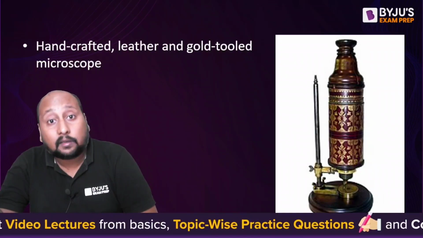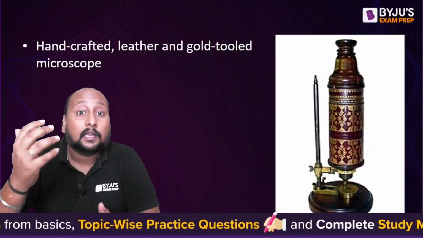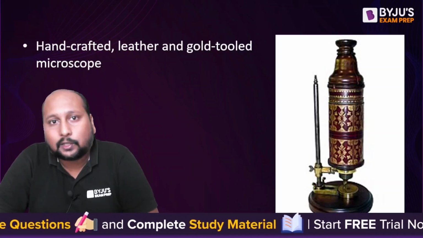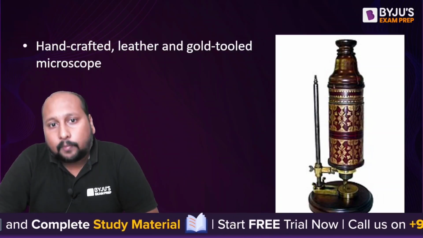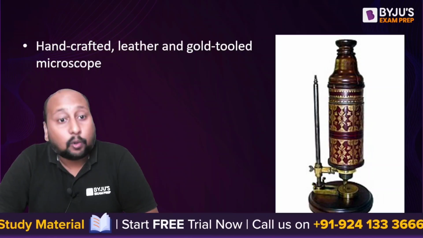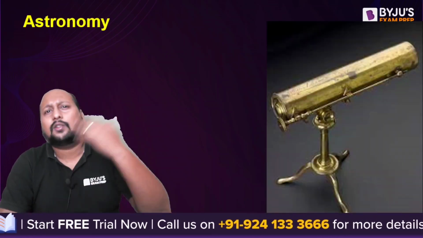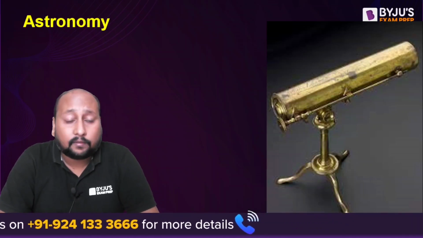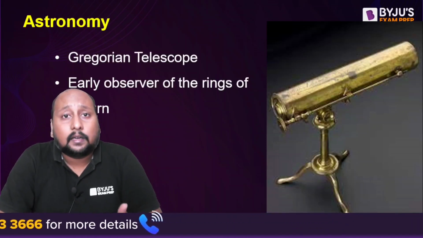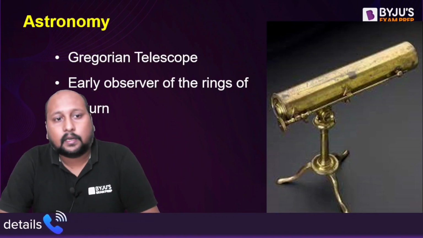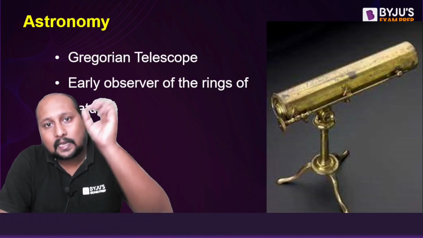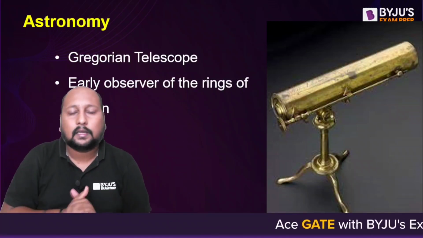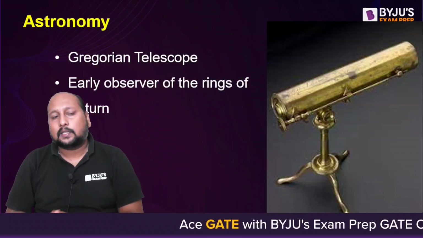He was also working on the creation of the Gregorian telescope. So this was the microscope which was actually built by Robert Hooke, which is the handcrafted leather and gold-tooled microscope. If I talk about astronomy, he had a very pivotal role in this field, where he created the Gregorian telescope, and from there he was the first person who observed the rings surrounding Saturn. He was an early observer of the rings of Saturn.